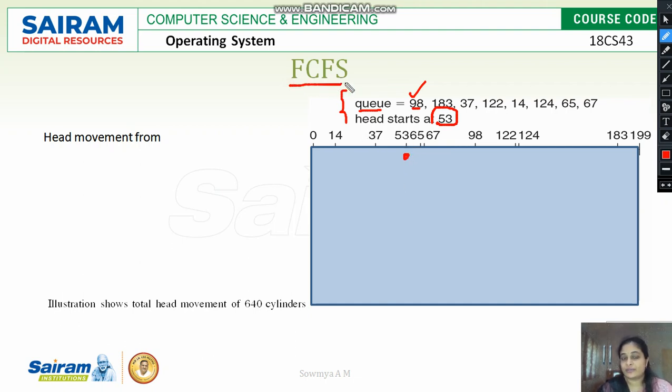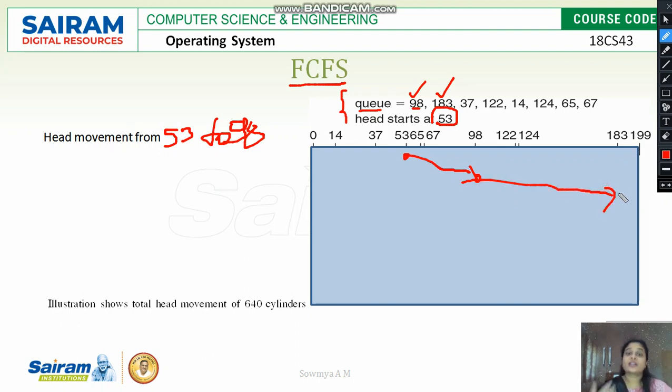According to the first come first serve algorithm, the first value in the queue is scheduled first. So the head moves from 53 to 98. Next, from 98 the disk has to move to the second location, that is 183.